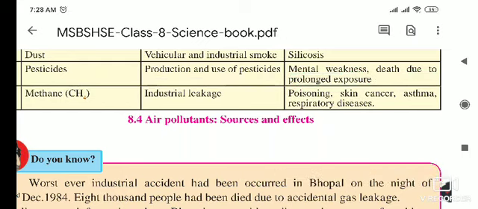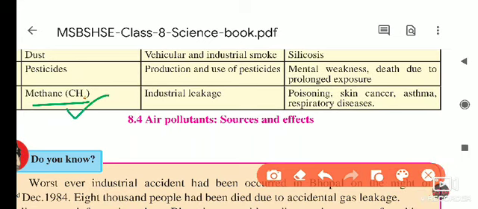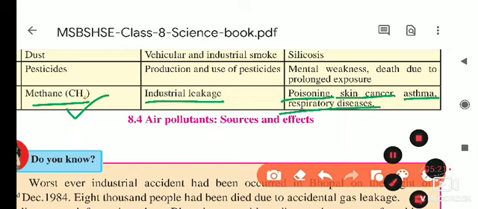The next gas is methane gas, it is also responsible for the air pollution. It is emitted into the environment through industrial leakage. If industries get leakage, this gas enters the environment, and it is a poisonous gas, so it is poisoning. Skin cancer is its effect, asthma, respiratory diseases. These diseases are spreading because of the methane gas.